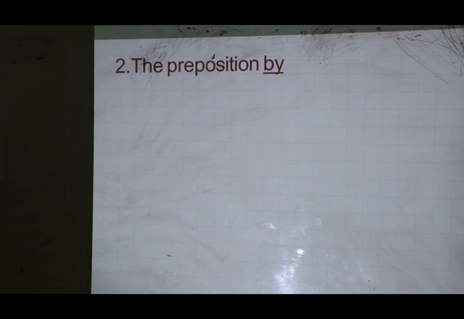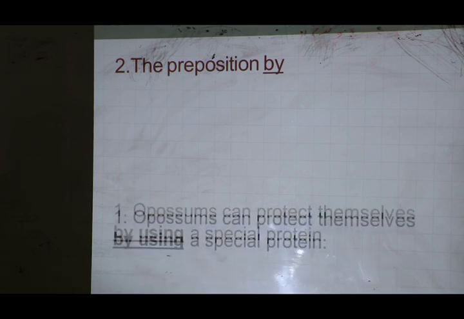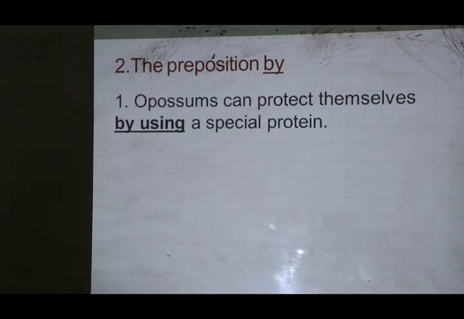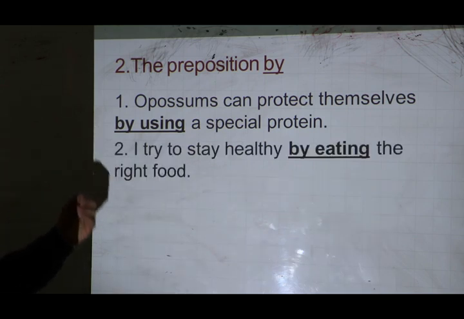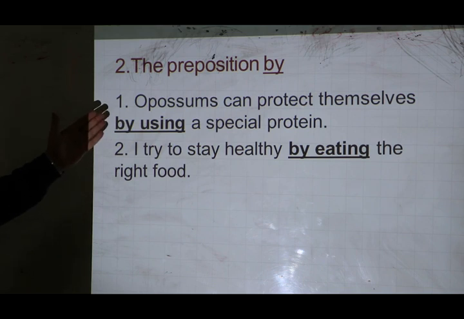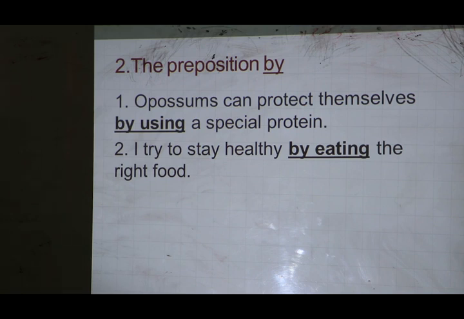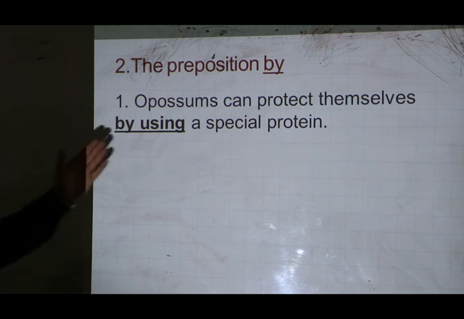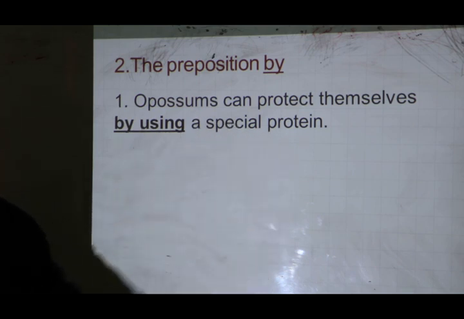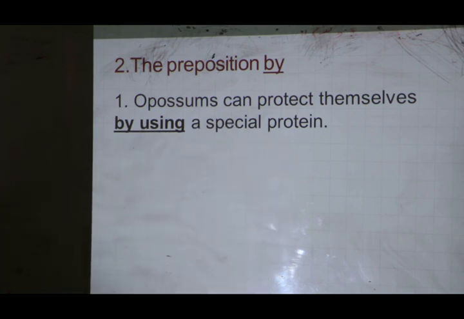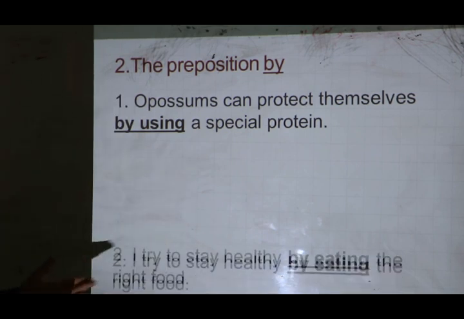Now the preposition by. The preposition by can also be followed by the ing form. Look at number one. Opossums can protect themselves by using a special protein. If you want to ask a question, we say, how can opossums protect themselves? The answer is by using a special protein. So we ask, how?